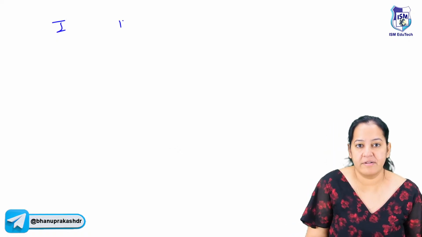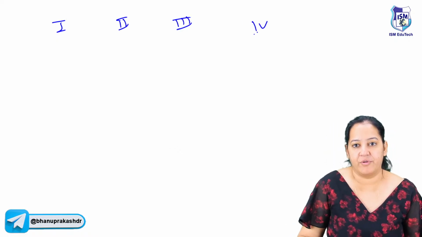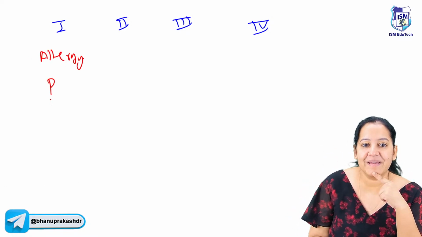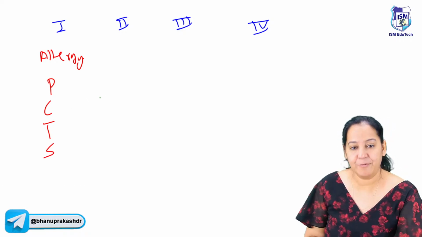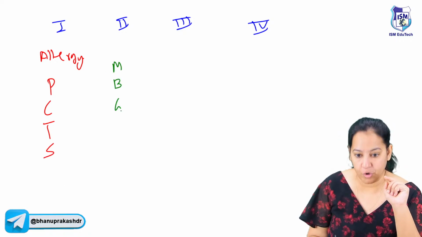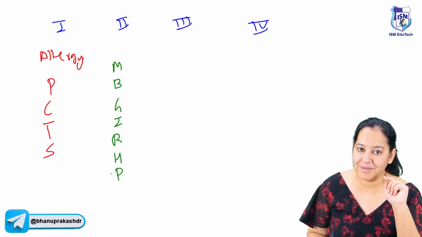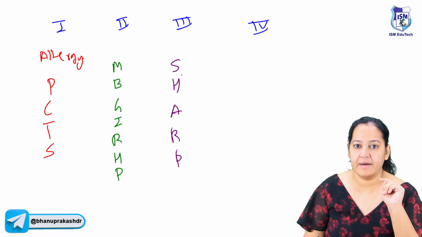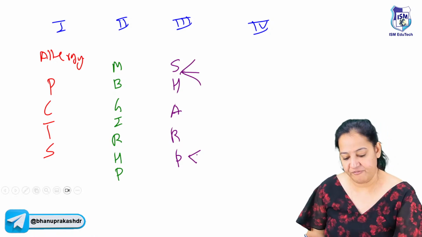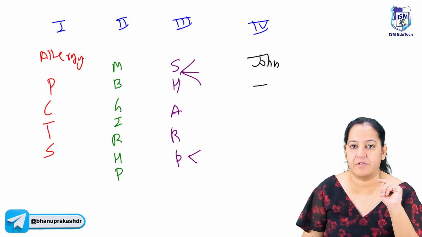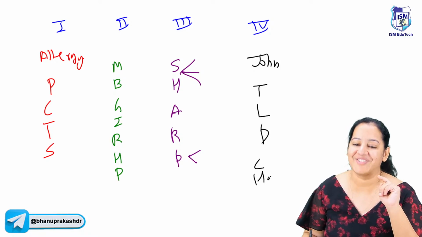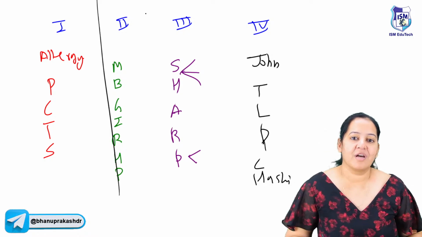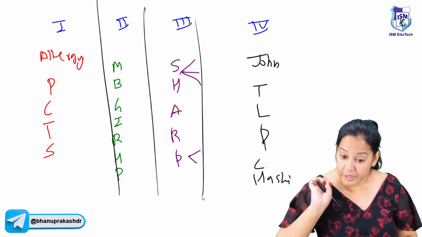Let me tell you. So what is type 1, type 2? We will quickly revise type 3 and type 4. Can you tell me the examples? Type 1 examples: say ma'am, all allergies, number 1 plus PCTS. That is type 1. Type 2 examples: my blood group is Rh positive. What are the examples of type 3? SHARP. It's triple S and double P. And type 4 examples: John gave tulip popcorn to Hashi. So please try. If you have written the mnemonics, half the job is done. Now for the other half you have to learn the full forms. I'm not saying learn the full form, but you frequently get questions on that.